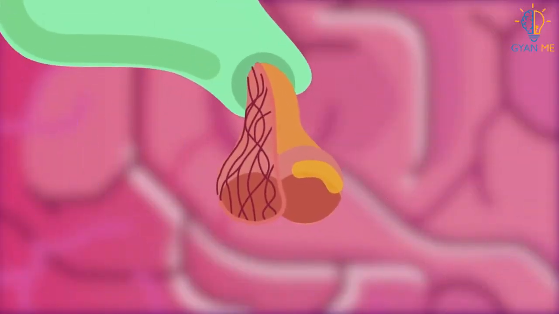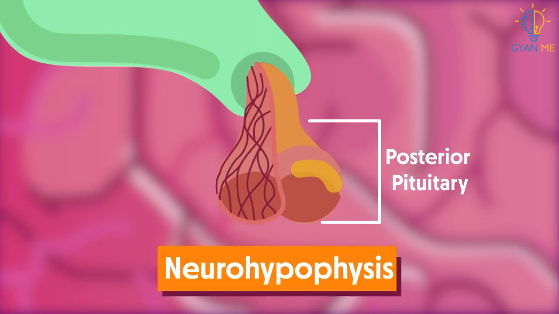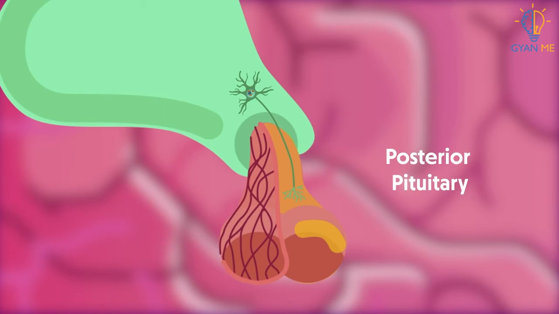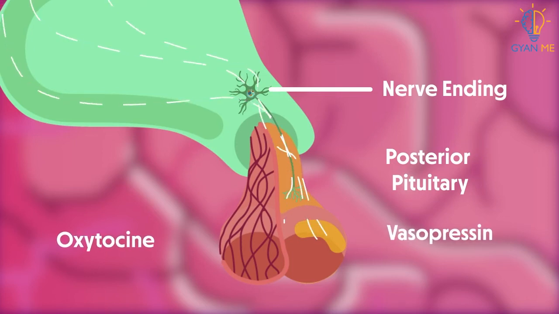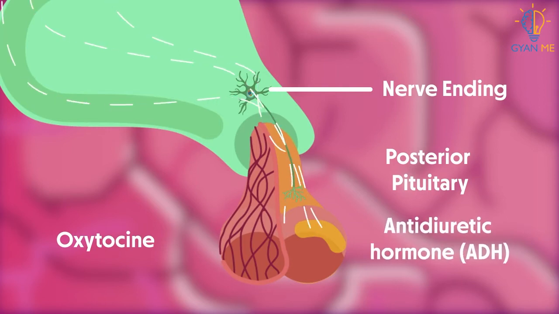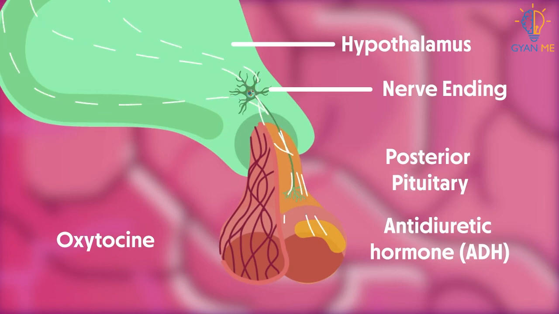So students, these were the hormones produced by anterior pituitary. Now let's look at hormones produced by posterior pituitary. Do you remember the another name of posterior pituitary? Yes, it is also known as neurohypophysis. It receives nerve endings from hypothalamus. The posterior pituitary is nervous tissue as it receives nerve endings from hypothalamus. Students, it is important to know that it does not produce any hormone itself. Rather, it only stores and secretes hormones, namely oxytocin and vasopressin or antidiuretic hormone, which are actually produced by the hypothalamus.